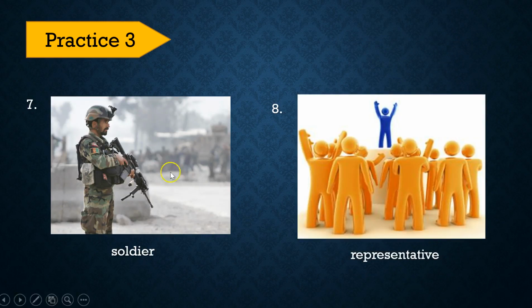So this little guy in the blue, he's going to represent everybody. He's the representative. That's it for this vocabulary. I hope that helps you do the exercises and enjoy the rest of the homework.